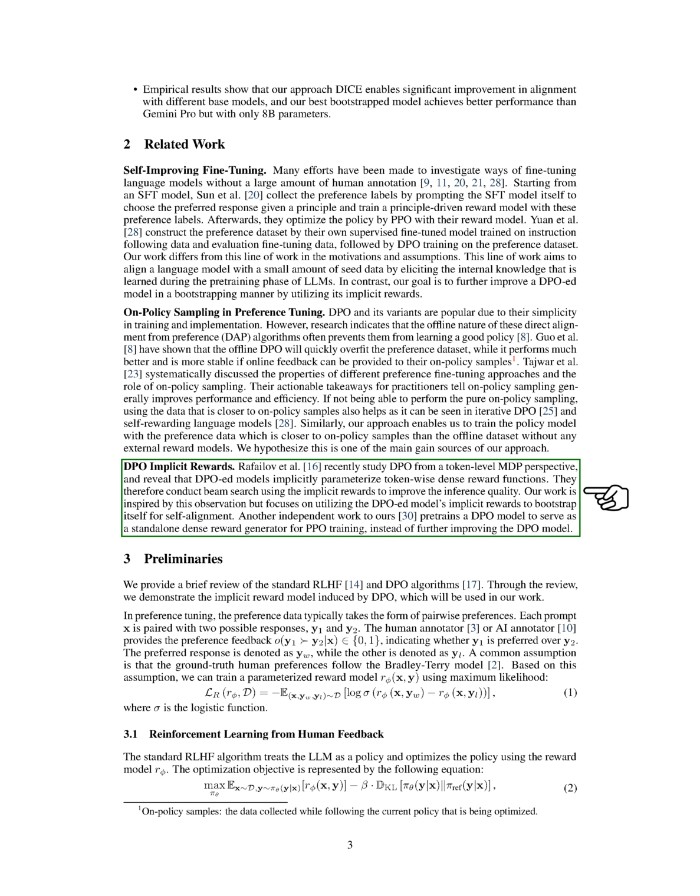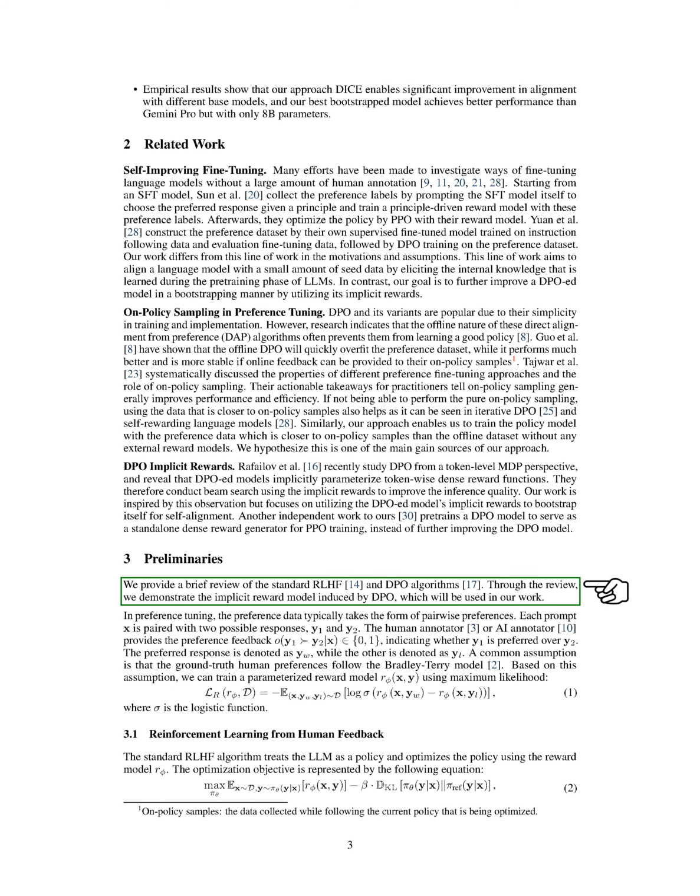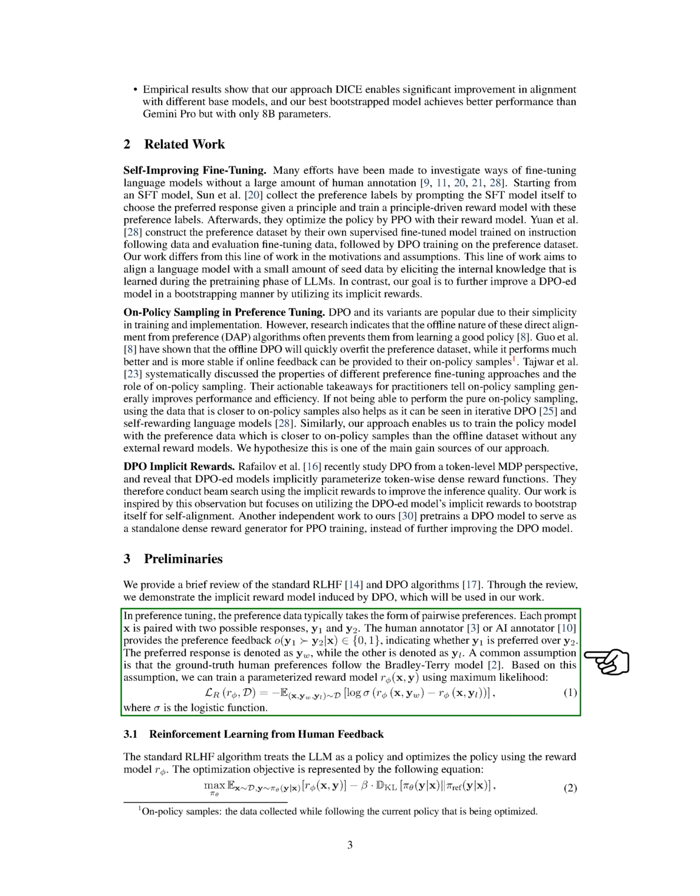Section: Preliminaries. In this section, we will provide a simplified explanation of the standard RLHF and DPO algorithms. We will discuss how DPO creates an implicit reward model and its use in our work. In preference tuning, each input, x, is paired with two possible responses, y_1 and y_2.